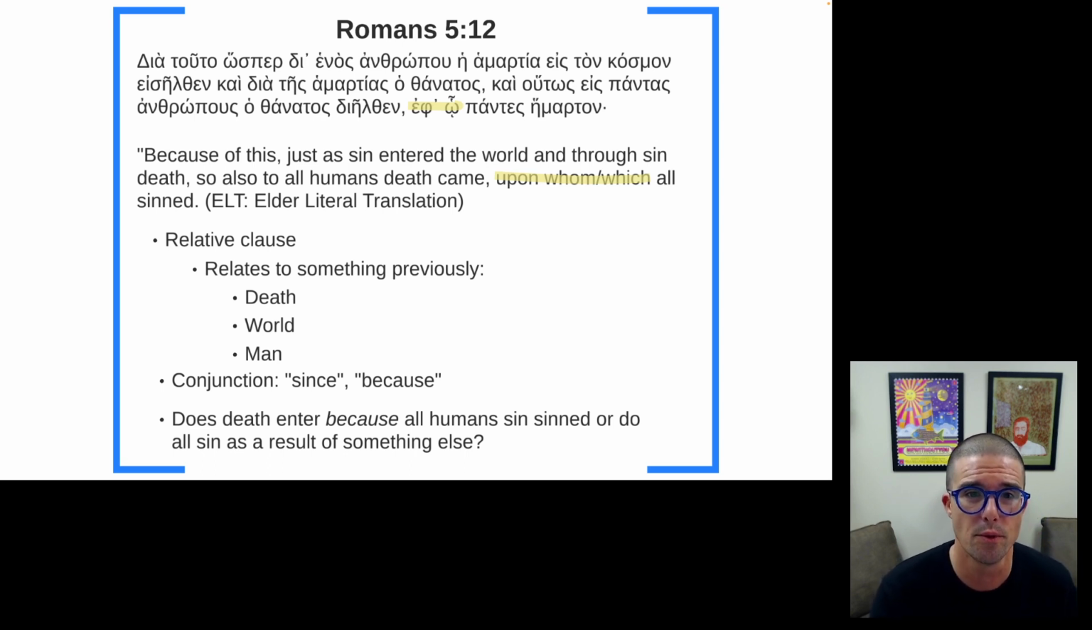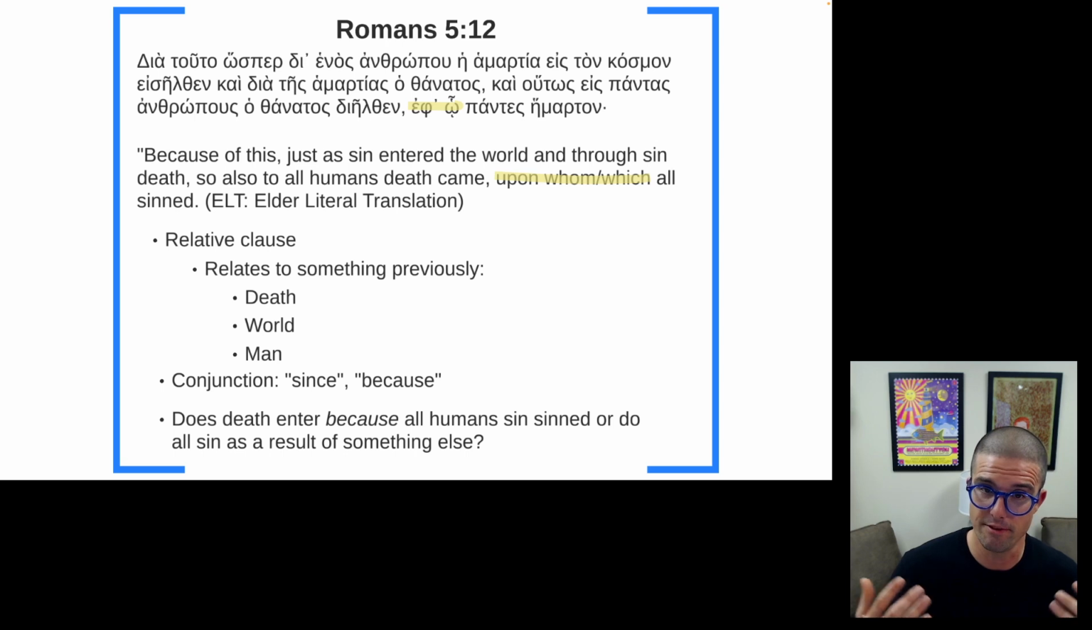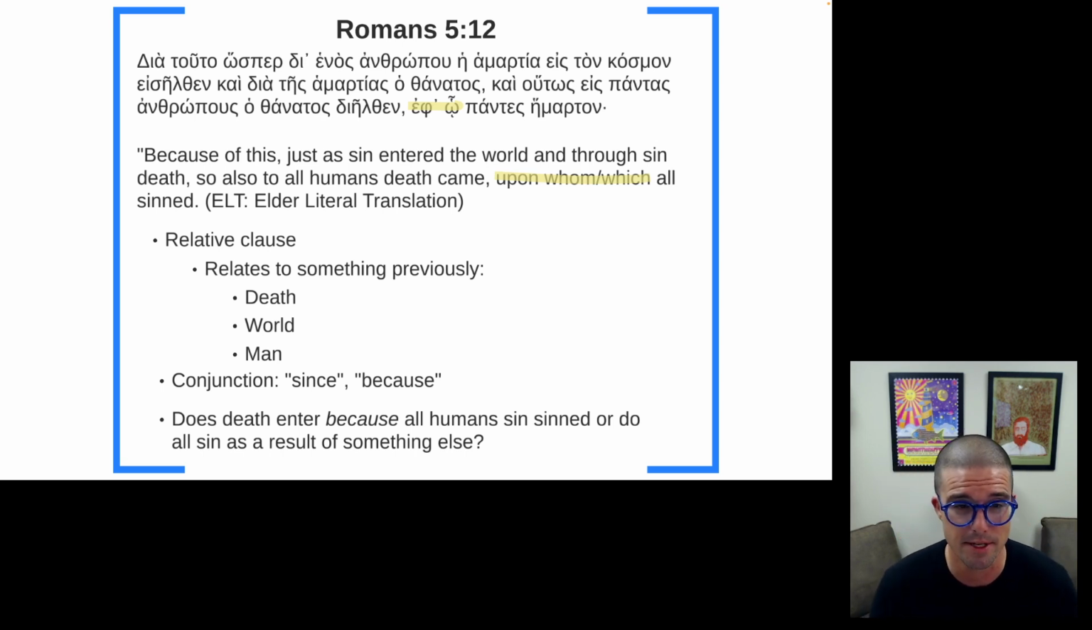Just as sin entered the world and through sin death, so also to all humans death came. Death came to all humans because all humans sinned. So that's the other main option: that all people sinning is not necessarily rooted in death, the world, or Adam, but death coming to all people happens because all people sin, that there is no exception, all people sin, and therefore death comes to all.